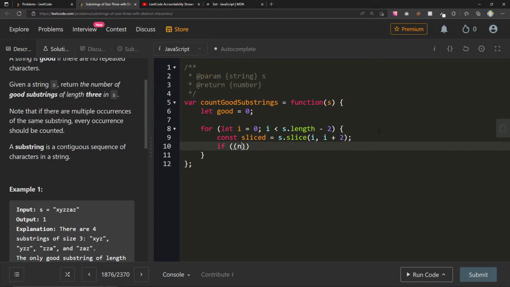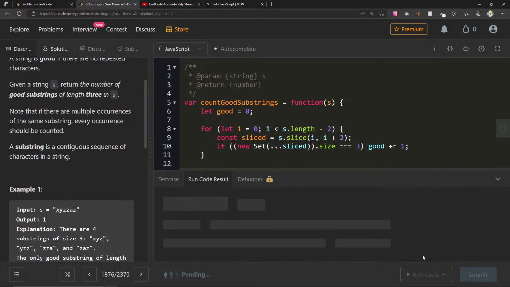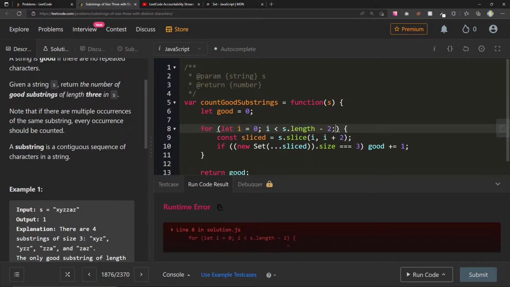Maybe not the prettiest, but if new Set of sliced, let's see, new Set sliced dot size equals 3, good plus equals 1. Return good. Let's see if this works. Oh wait, I didn't put the incrementer, of course.